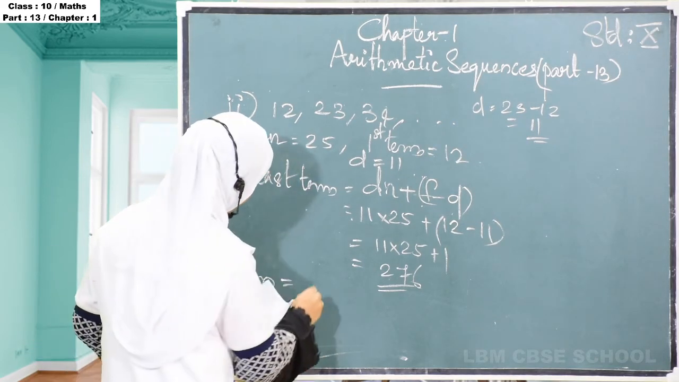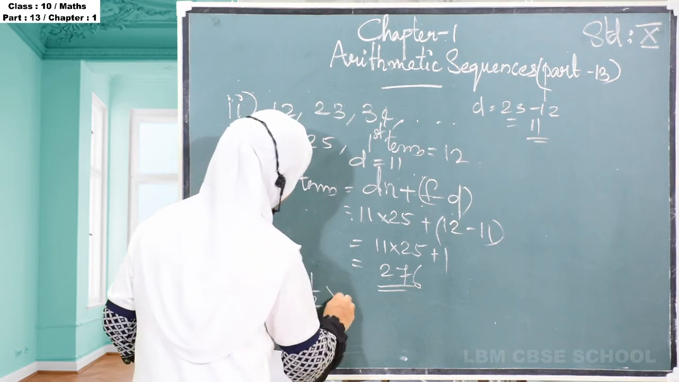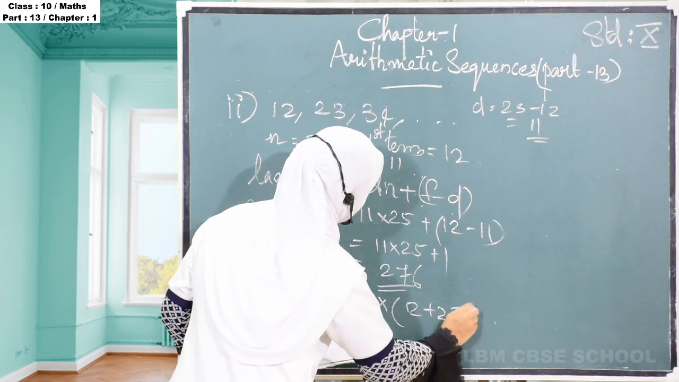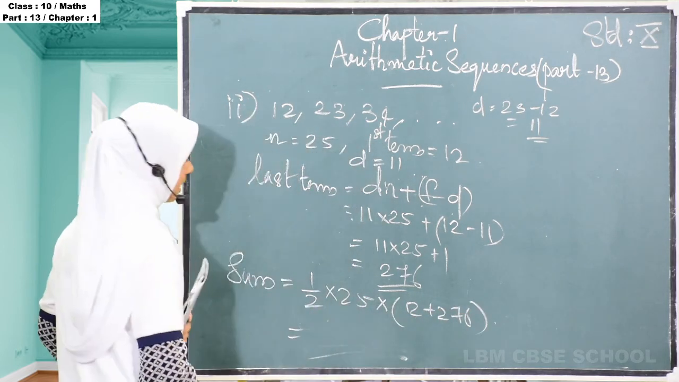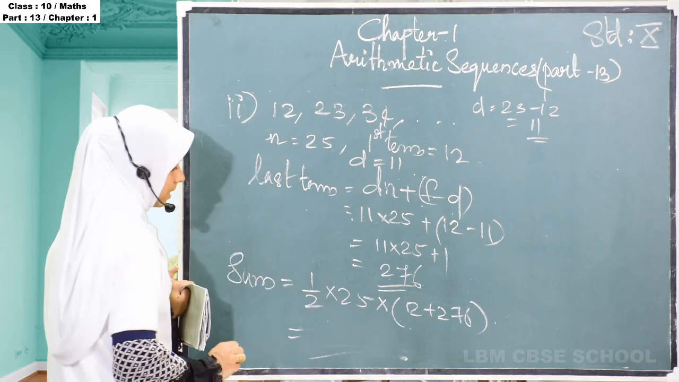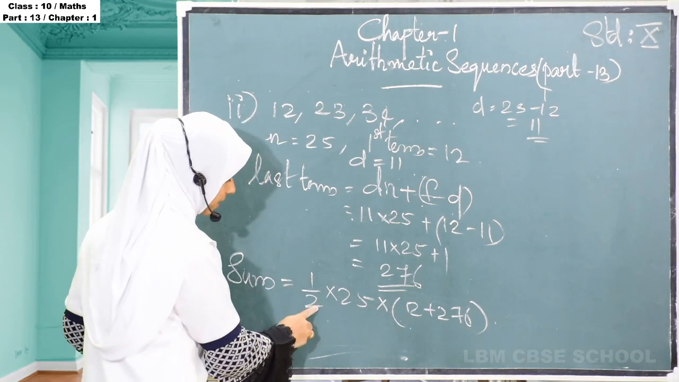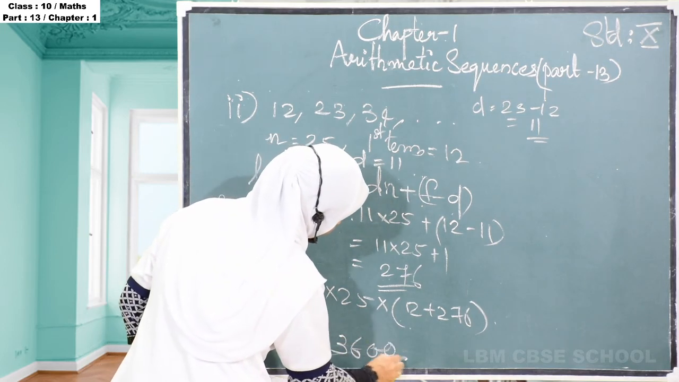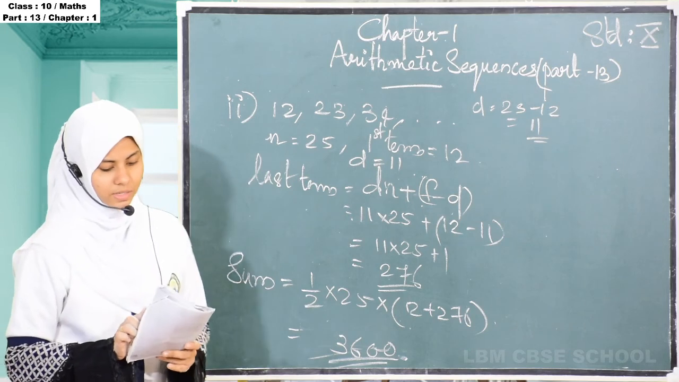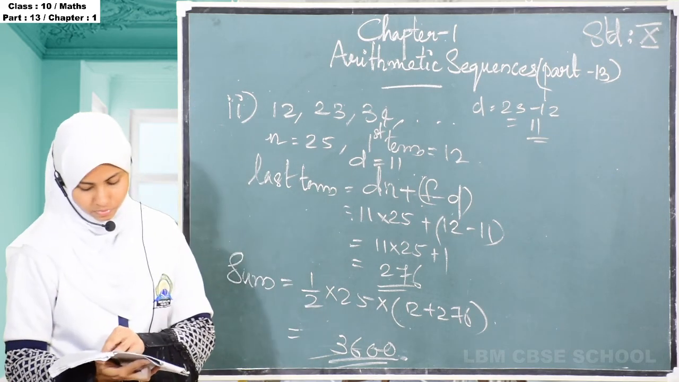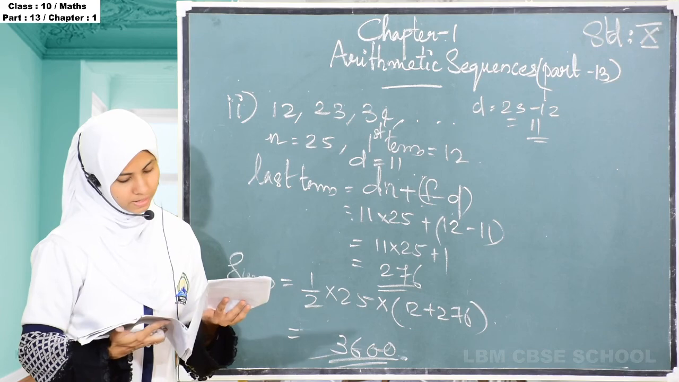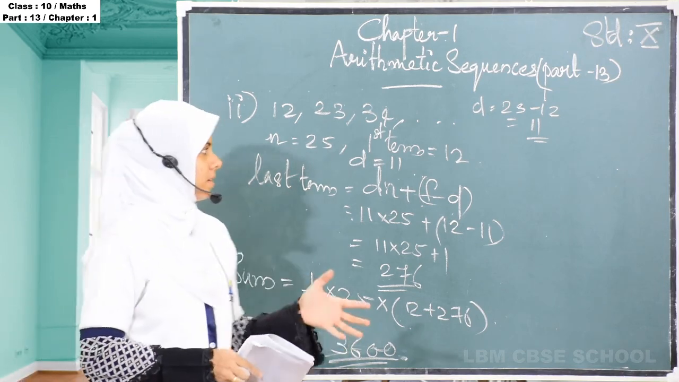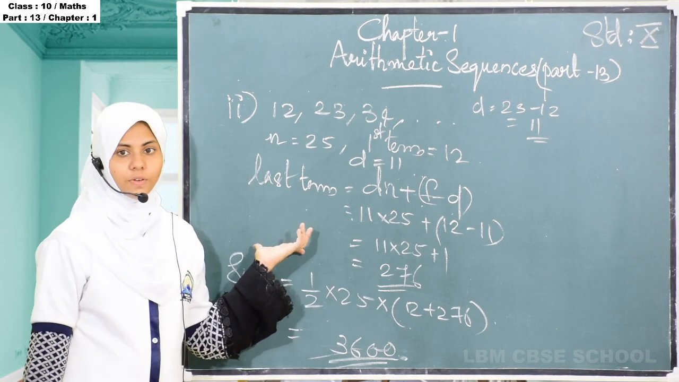The sum is equal to half into 25 into 12 plus 276. Then we add these numbers, multiply with the number, and divide by 2. You will get the final answer as 3600. So this is the method for finding the sum of the n terms of an arithmetic sequence.